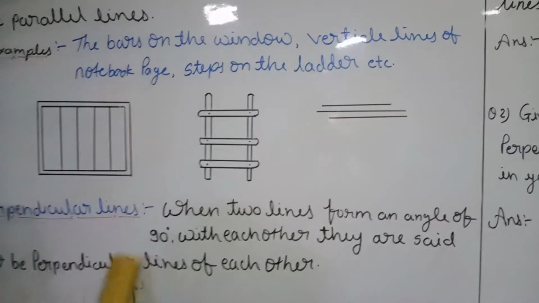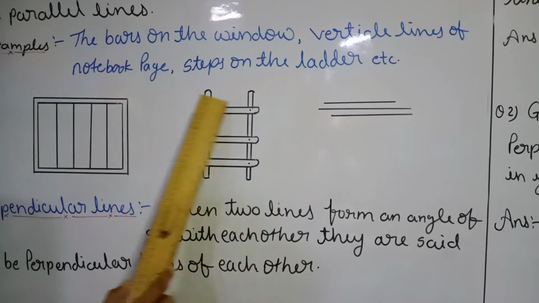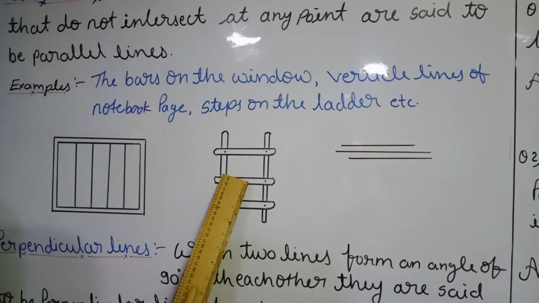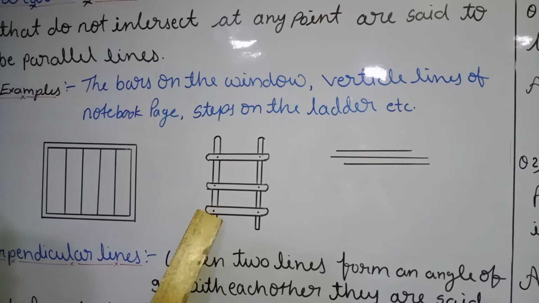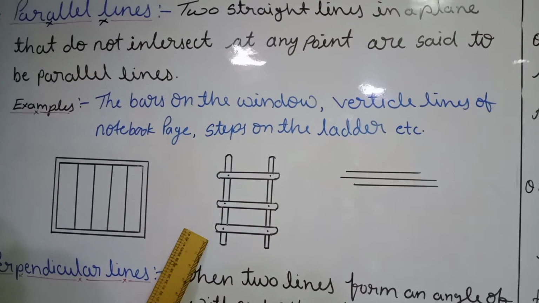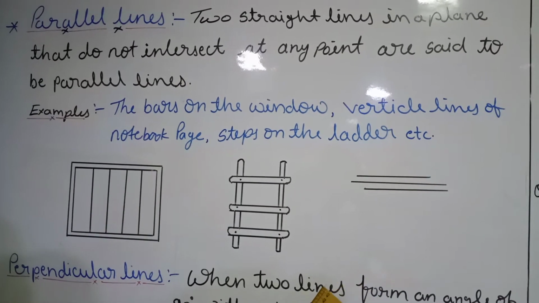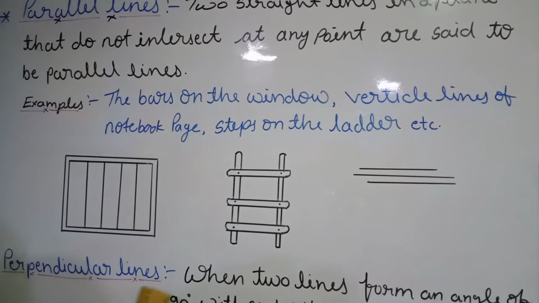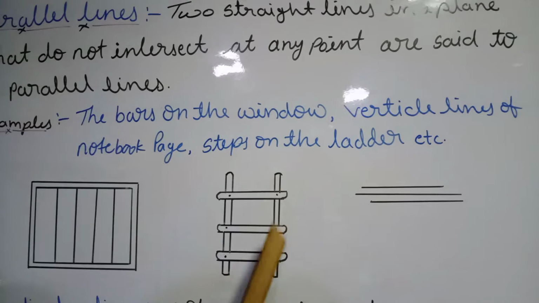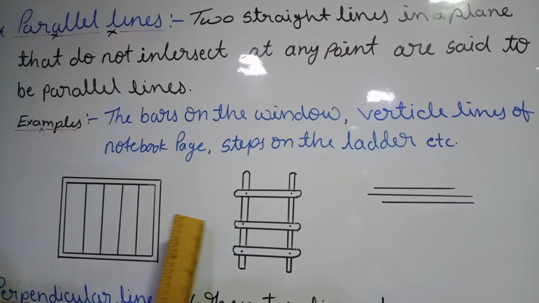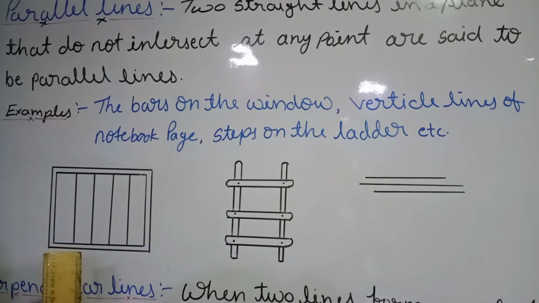If you are talking about the steps on a ladder, here you have a picture of a ladder. These steps are all parallel to each other, because they are not going to intersect each other. Or we can say the two vertical poles of the ladder never intersect each other.